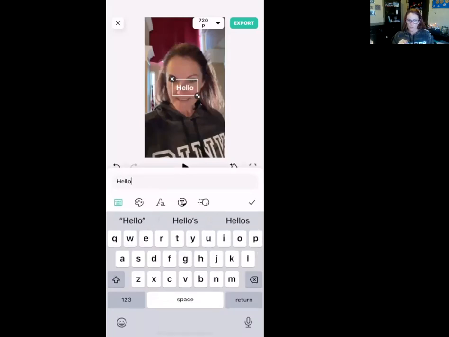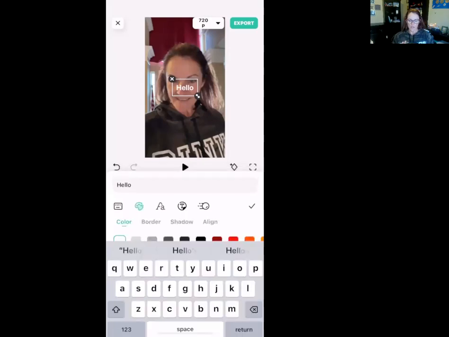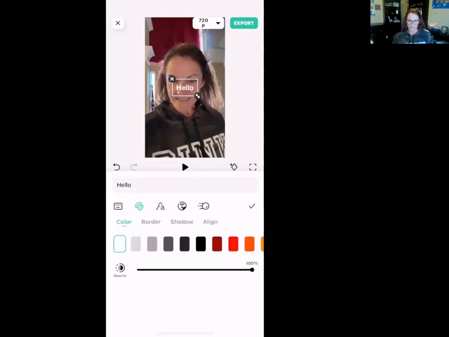Now, on the toolbar below, you see like a little painter's palette, capital A, little a, things like that. So if you do the color palette, of course, you can change the text color. You can put a border on it. You can shadow it. There's different things you can do. So like here, it gives it a bit of a shadow, no shadow. If I want a border, it puts a border around it. So lots of really cool text elements that you can do.